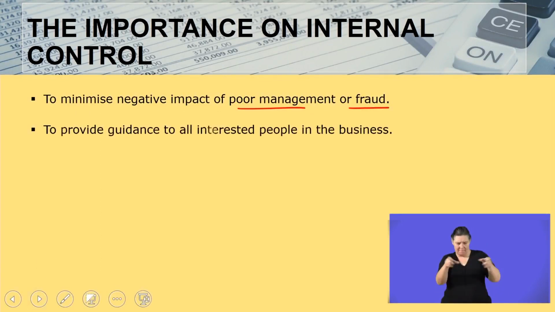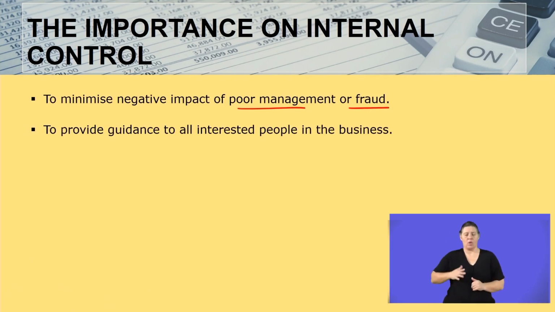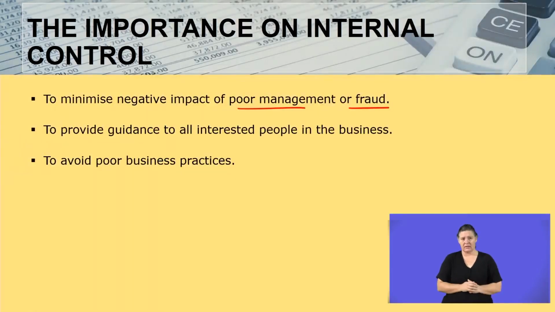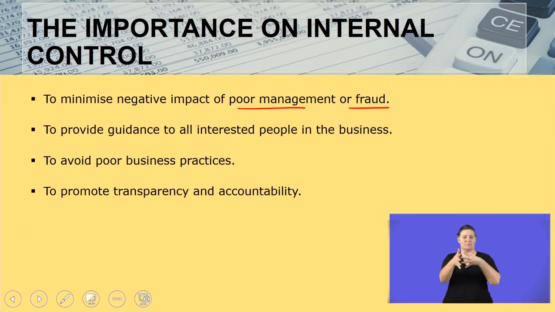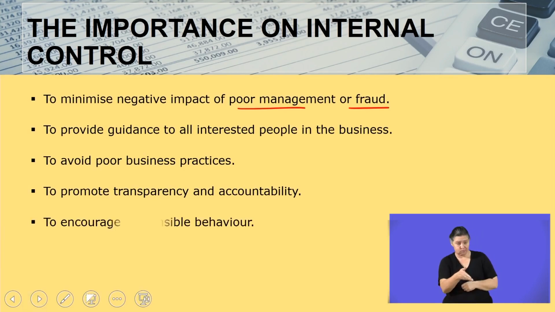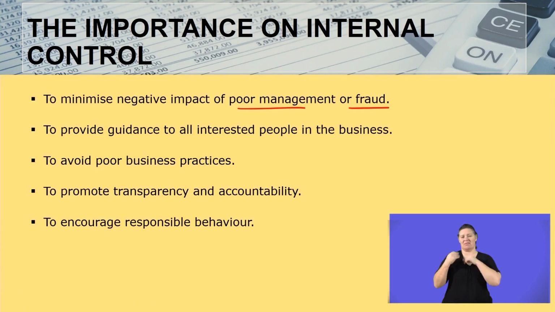When we have internal controls, we provide guidance to all interested people in the business. That is, we show them that we have our systems well in order. Internal controls help us to avoid poor business practices. And then number 4, when we have internal control processes in place, it helps to promote transparency as well as accountability. Then lastly, when we have internal control processes in place, it helps to encourage responsible behavior.